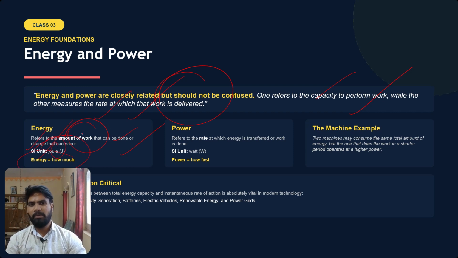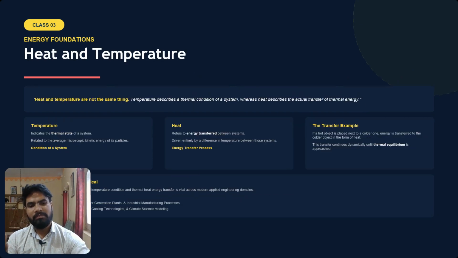Power refers to the rate at which energy is transmitted or work is done. The unit for it is watt, W. So power is how fast work is being done. This is the simple difference between power and energy. Right, we'll move forward.